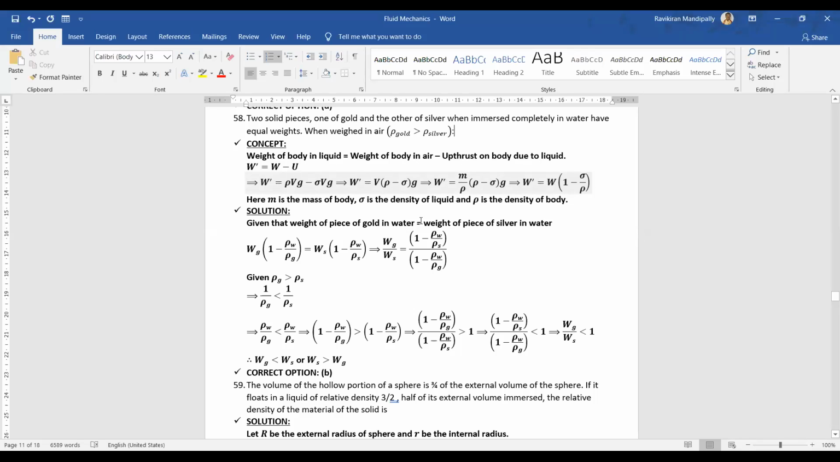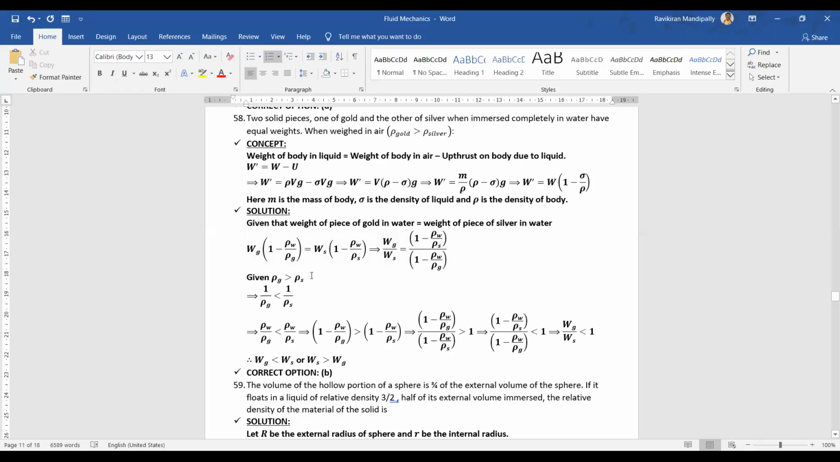Then using this idea for the condition in the question, given that weight of piece of gold in water is equal to weight of piece of silver in water, we got Wg into 1 minus rho W by rho G is equal to Ws into 1 minus rho W by rho S. From this we got the ratio Wg by Ws, which is equal to 1 minus rho W by rho S divided by 1 minus rho W by rho G.